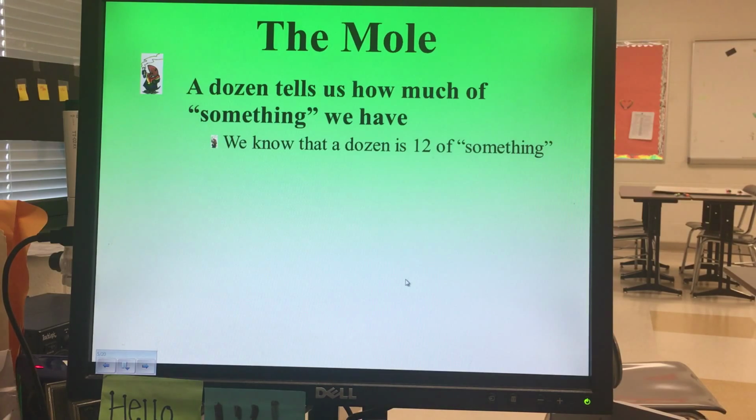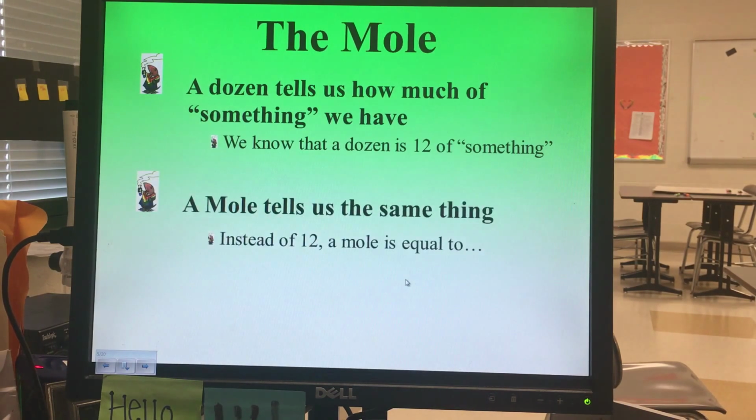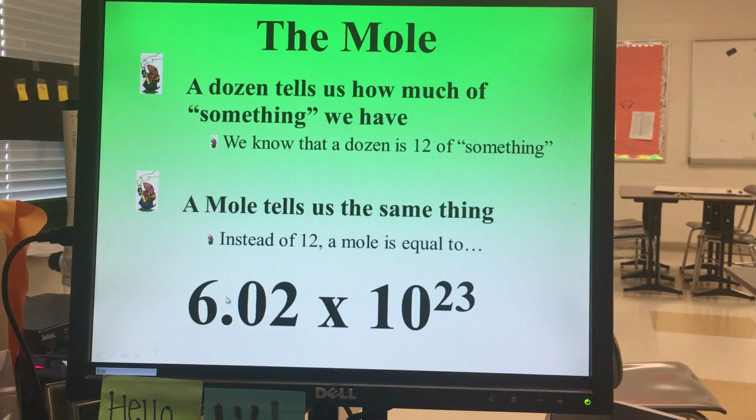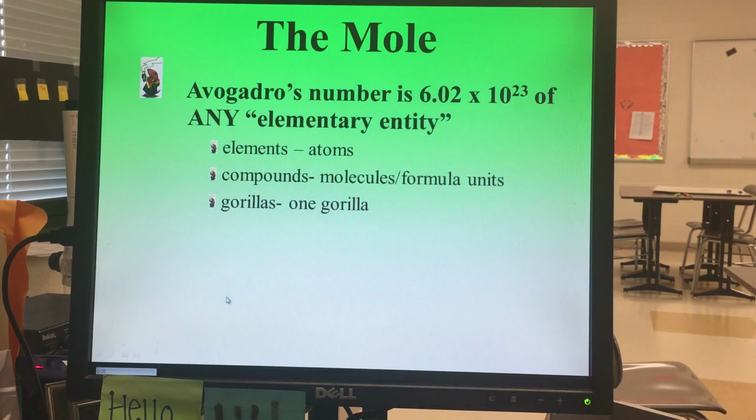Just like a dozen tells us we've got 12 of something, a mole is going to tell us the same thing. But instead of 12, a mole is a gigantic number that is going to be really difficult for you to even picture how big it actually is. And that number is 6.02 times 10 to the 23rd. So just like a dozen equals 12 of something, a mole equals 6.02 times 10 to the 23rd of something. Avogadro's number is that number. And by definition, it is of any elementary entity.